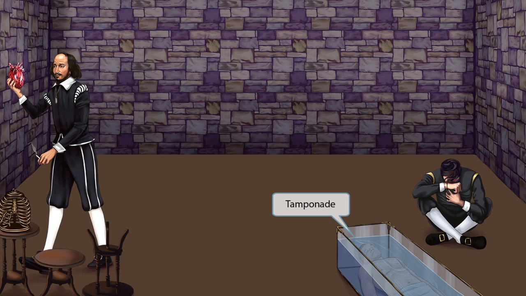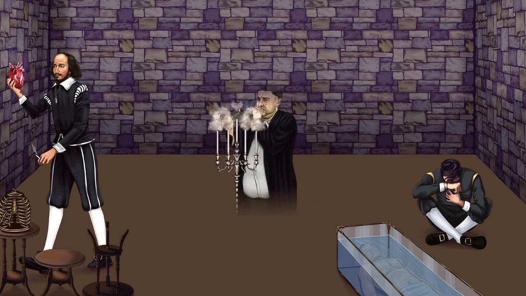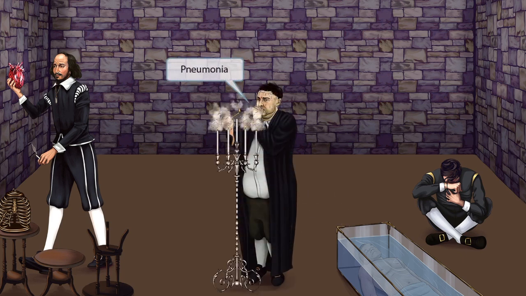Now let's meet the man of the hour, the coroner. In the center of the room, we can see the coroner lighting candles to provide more light as he investigates these suspicious and high-profile deaths. As he lights them, the wicks sputter and send off smoke as they burst into flame, making the coroner cough. The heat from the candles combined with his heavy cloak is also making him sweat. Anyway, the cough, sweat, and coroner struggling to breathe through the smoke should remind you of the cough, fever, and dyspnea seen in pneumonia, another cause of chest pain.